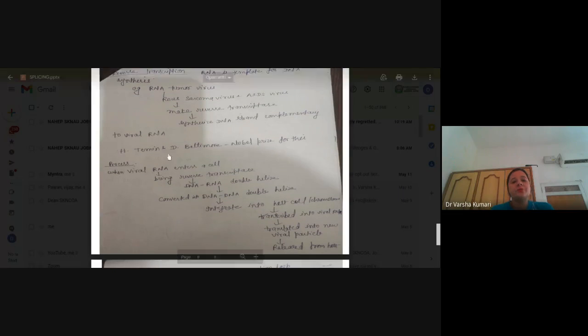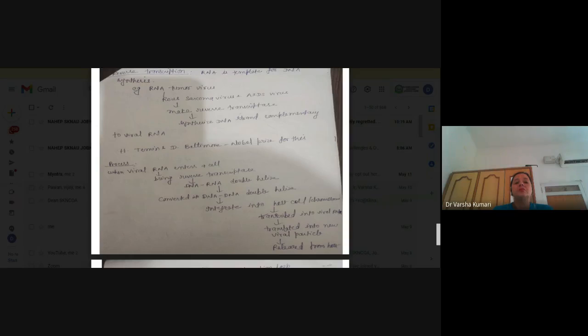Now coming to reverse transcription. What is the meaning of reverse transcription? Transcription, as you know, is making the RNA copy of the DNA. But in reverse transcription, there is formation of a DNA copy from the RNA with the help of the enzyme reverse transcriptase.